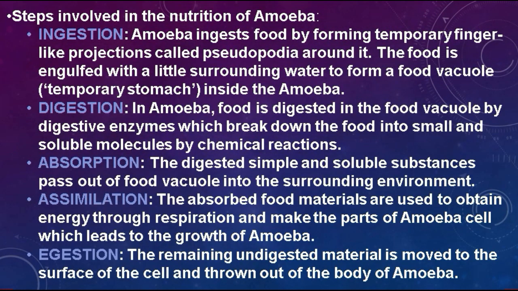Now in the next slide we will understand how amoeba takes its nutrition. Students, these are the basic steps of digestion in case of amoeba or in case of other microorganisms, and by this process amoeba gets its nutrition from its food, and we will understand the steps involved in the nutrition of amoeba with the help of the diagram, and it will help you to understand the digestion in case of amoeba more easily.